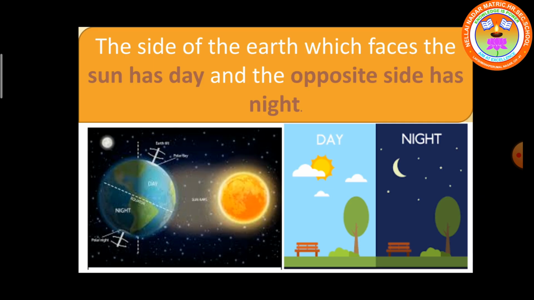I told you earlier, children, the side of the earth which faces the sun has day, and the opposite side has night. It's clearly shown in this picture, where you can see the side of the earth which is facing the sun has day, and the opposite side has night.